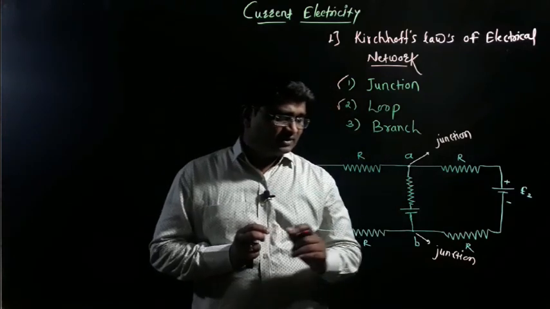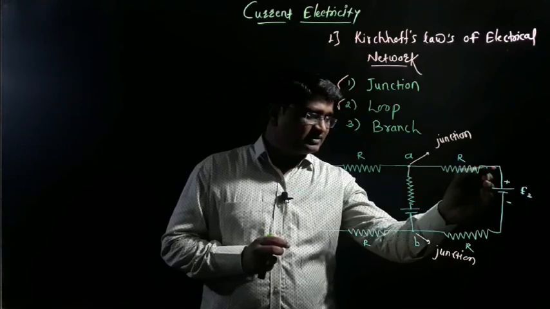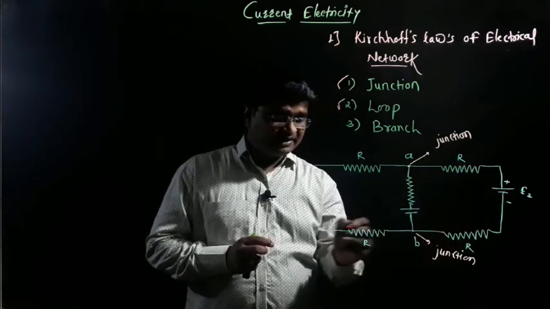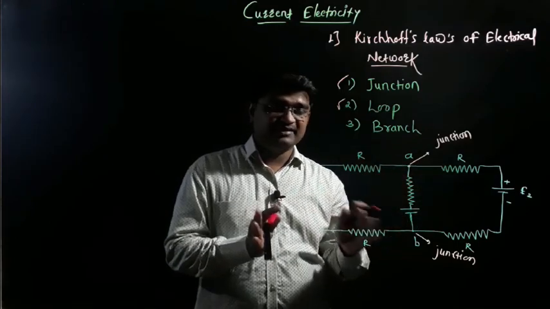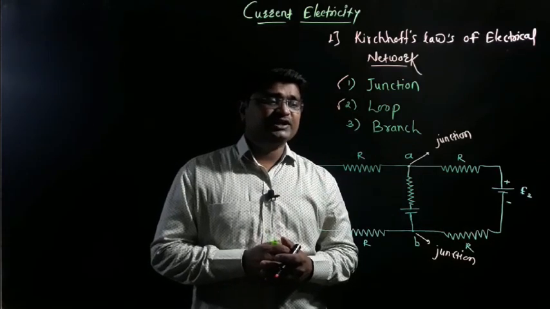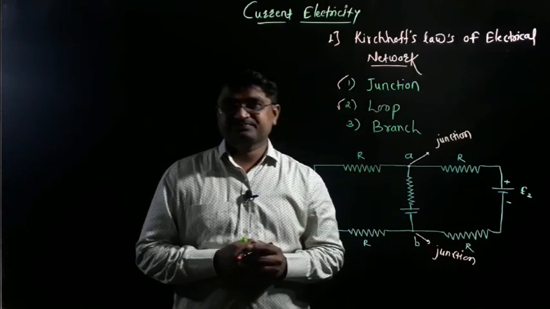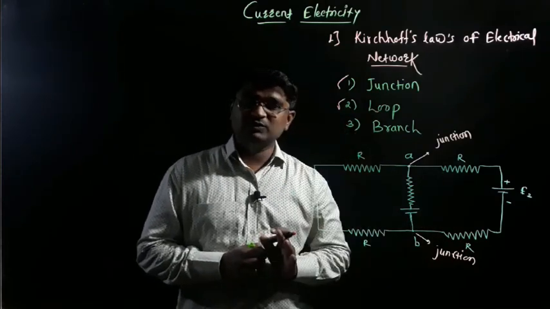Actually, see here, this total circuit is joined together. Now this electrical network is completely closed. Is that clear? There is no gap here. So simply the total network is closed. It means that this closed network is called a loop. This closed electrical network is called a loop.